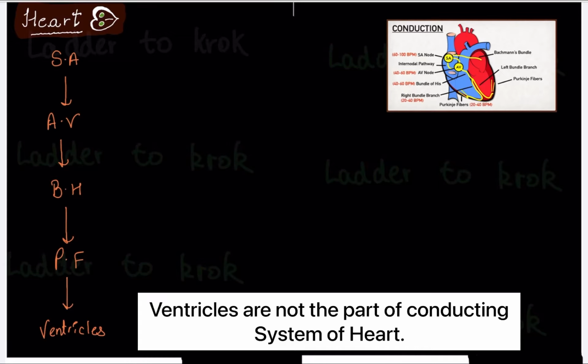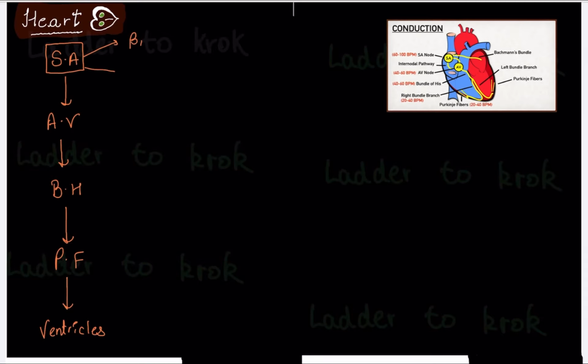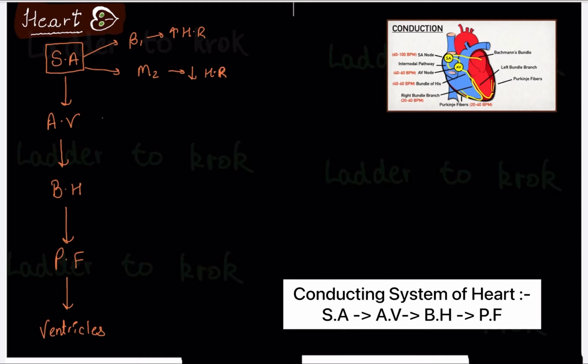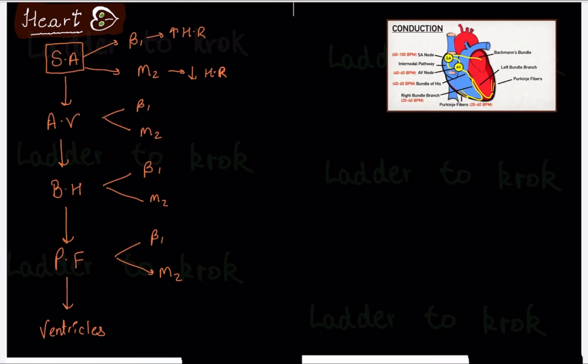Now, what is the pacemaker of our heart? As we know, the pacemaker of our heart is the SA node. What are the receptors on it? The SA node has beta 1 and M2 receptors. Beta 1 increases heart rate, and M2 decreases heart rate, if activated it reduces the heart rate. The AV node also has the same beta 1 and M2. Bundle of His also has the same, and Purkinje fibers also, beta 1 and M2. But the ventricles only have beta 1.